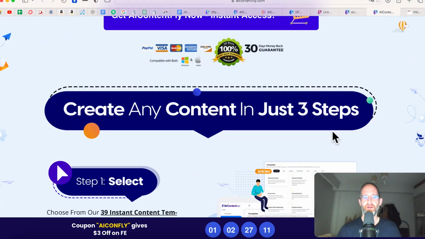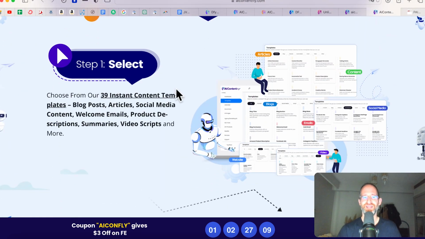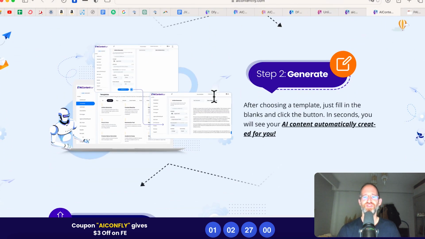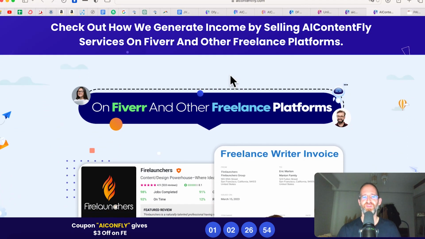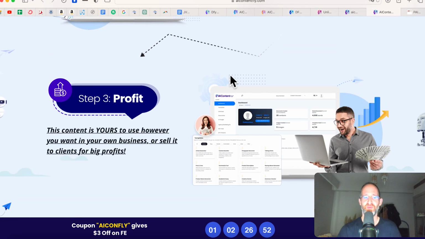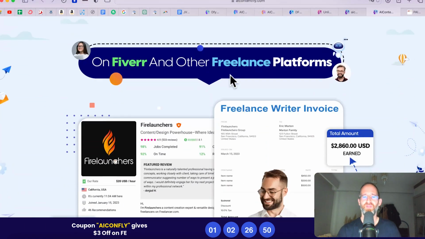So essentially, you go in here and select one of the tools, 39 instant content templates, blog posts, articles, social media content, welcome emails, everything that you need for content. Step 2, you generate that content with the AI, and then they say profit. Of course, your profit's going to depend upon what you're doing in your business. So I don't know how they can just say, oh, you're going to profit from it. You can do what you want with that content.